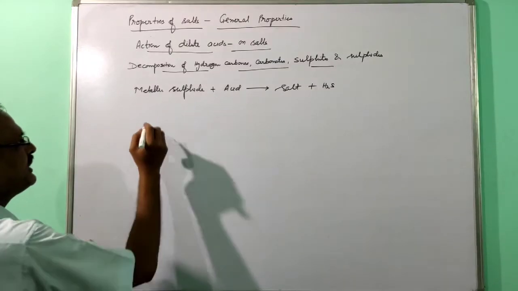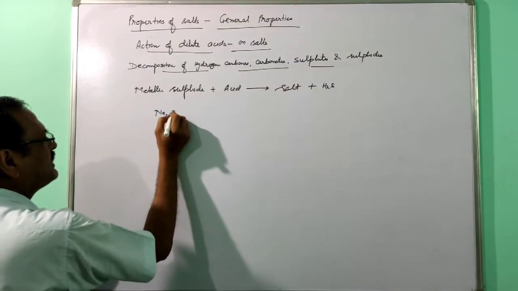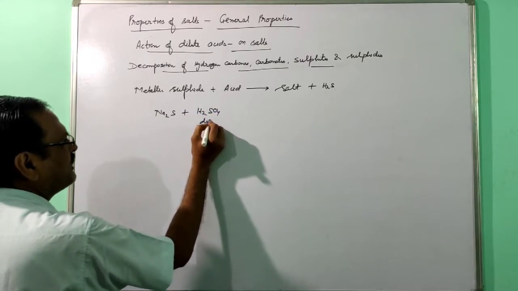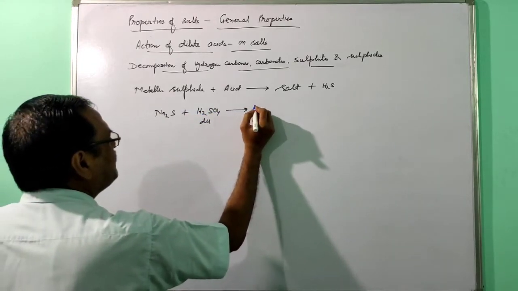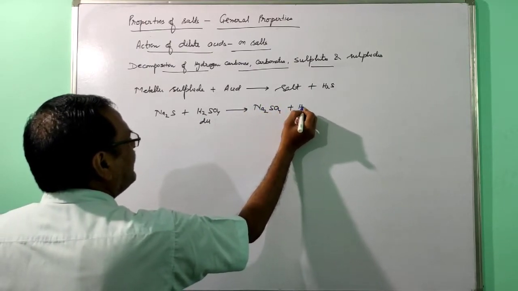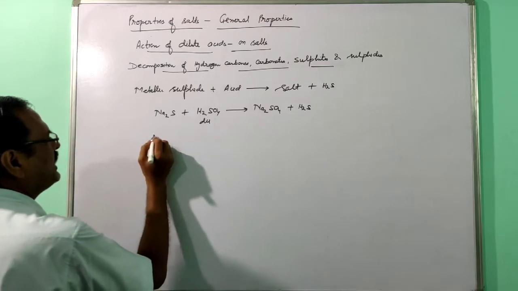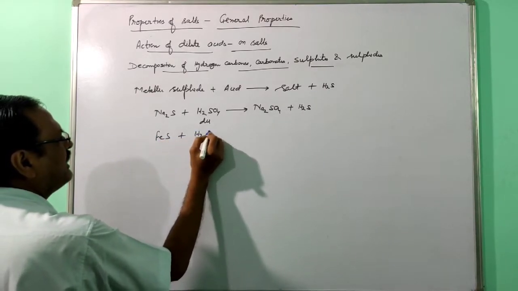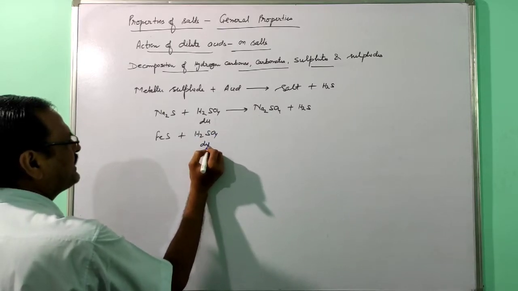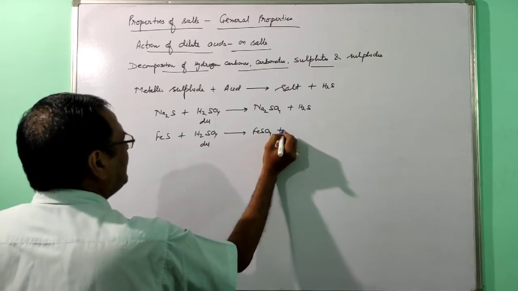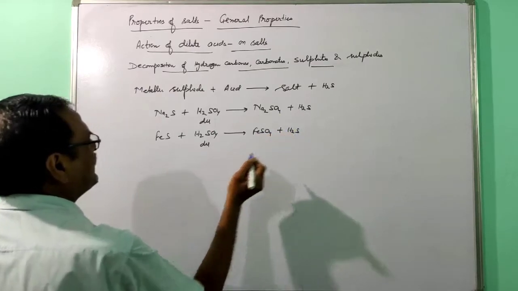Just see, sodium sulfide reacts with dilute H2SO4. This will give you sodium sulfate and H2S gas. If you take ferrous sulfide reacting with dilute sulfuric acid, this will give you ferrous sulfate and H2S gas.